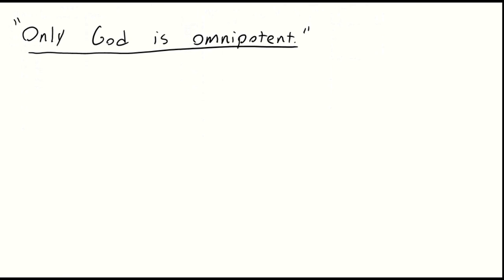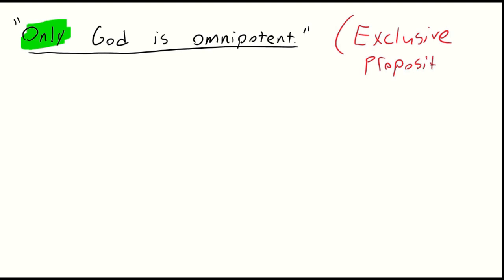Only God is omnipotent. So we have that key word there, only. So this is definitely an exclusive proposition. So how should we translate that into the language of predicate logic? We couldn't just do this.